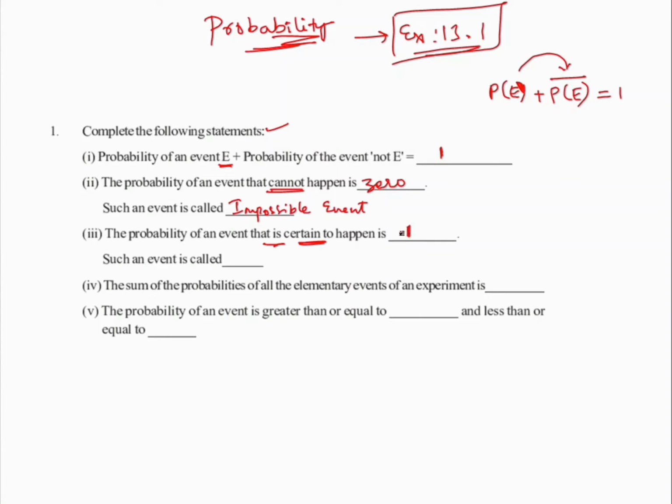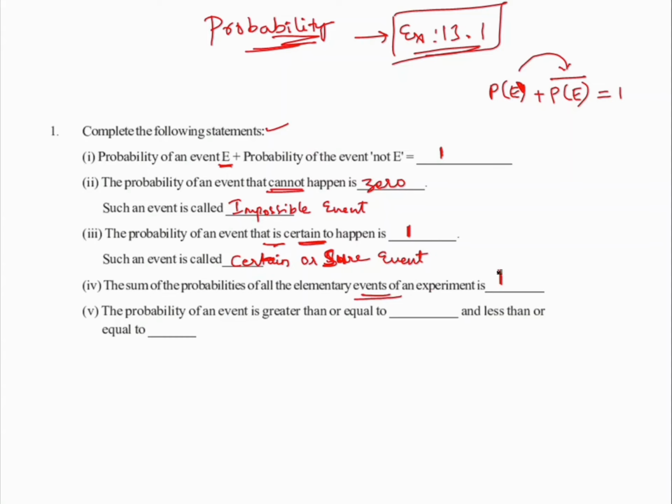Such an event is known as a certain event or a sure event, S-U-R-E, sure event. So this is clear. Now, the sum of the probabilities of all the elementary events of an experiment is how much?